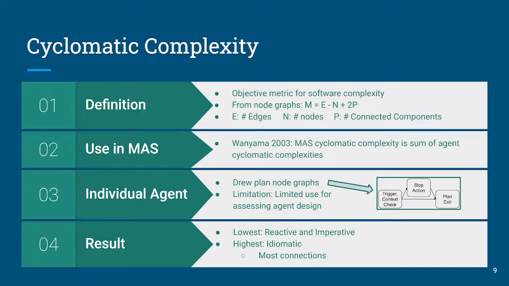That said, we found that the lowest cyclomatic complexity seemed to be in our reactive and imperative versions, and the highest cyclomatic complexity was found in the idiomatic agent, which seemed to be because it had the most connections, those connections being to those prioritization functions that I mentioned.